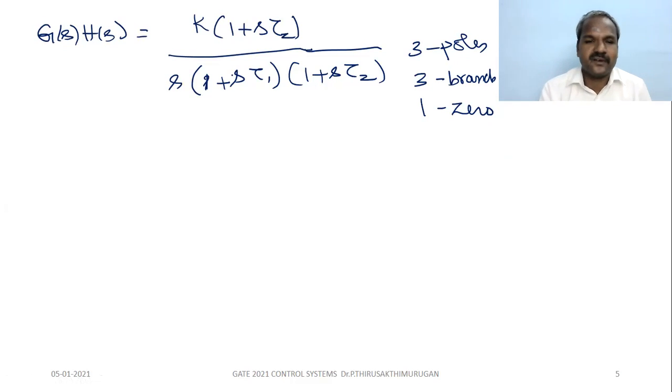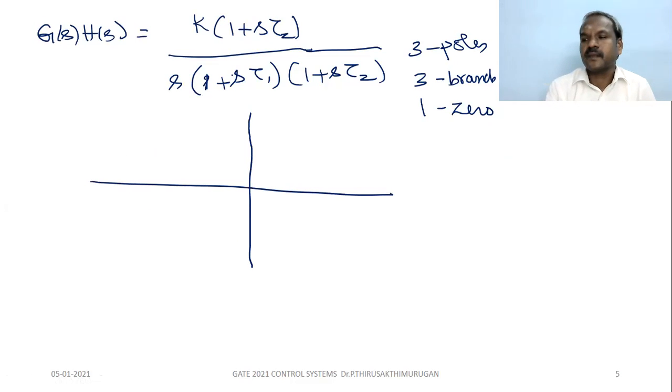We don't know the actual location. So what is the shape? One pole at s equal to 0, another pole at s equal to minus 1 by tau 1.